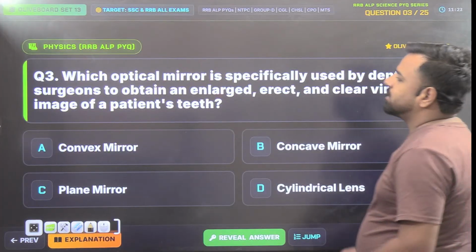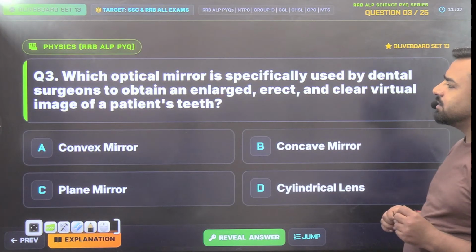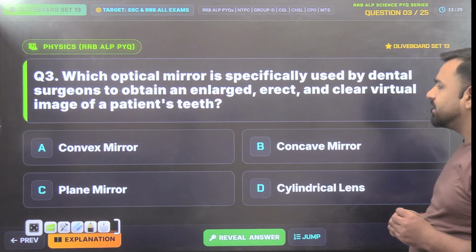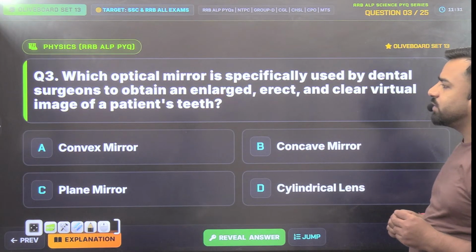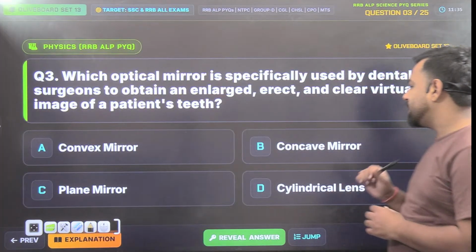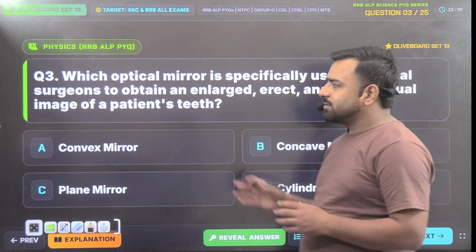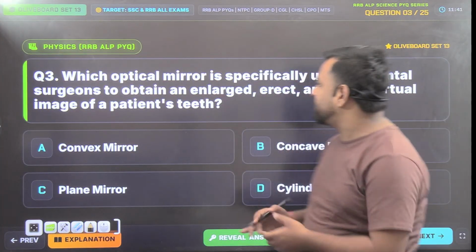The next question is, which optical mirror is specifically used by dental surgeons to obtain an enlarged, erect and clear virtual image of patient's teeth? So will it be convex mirror? Will it be concave mirror, plane mirror or cylindrical lens? So what do you think? So the question is actually from the mirror.